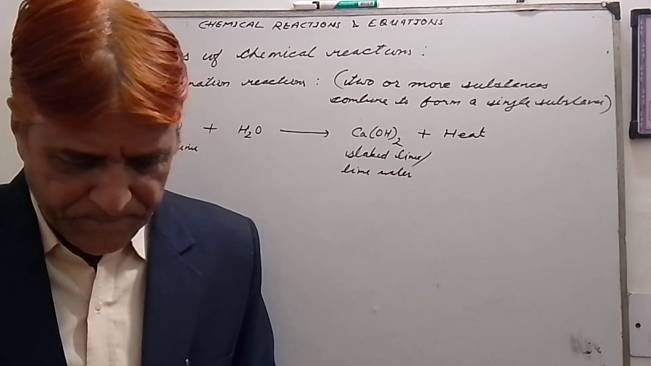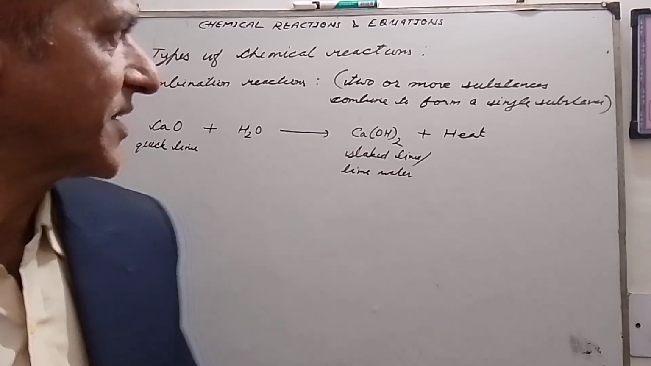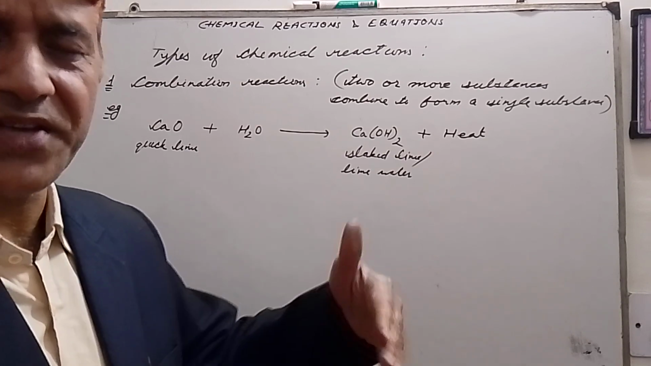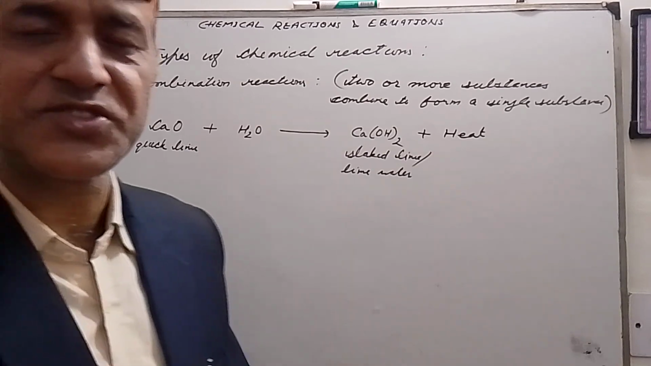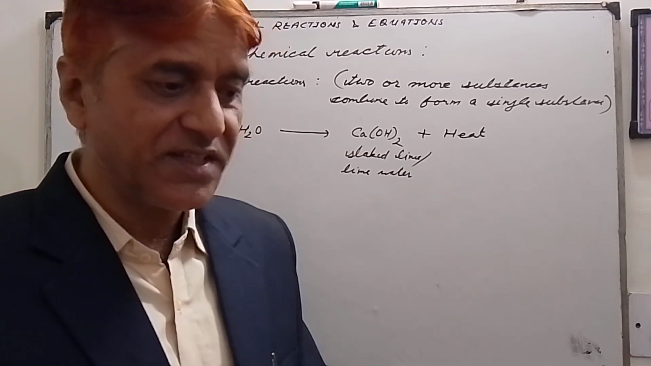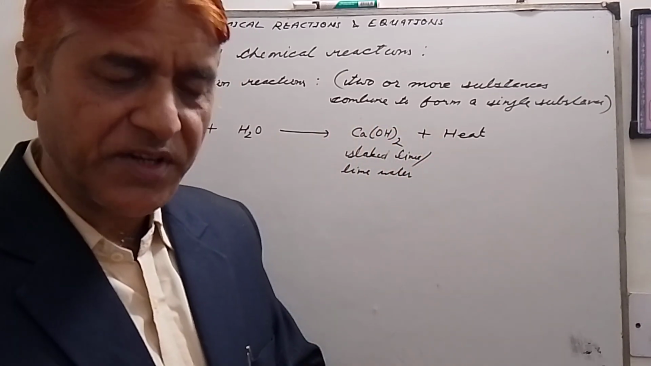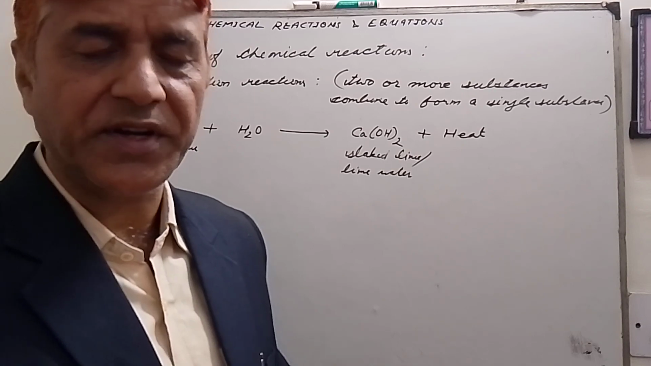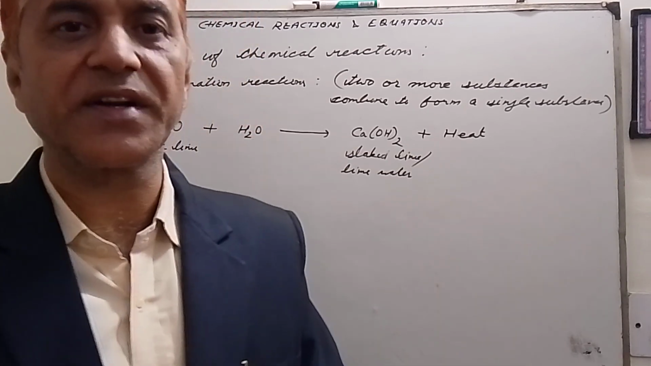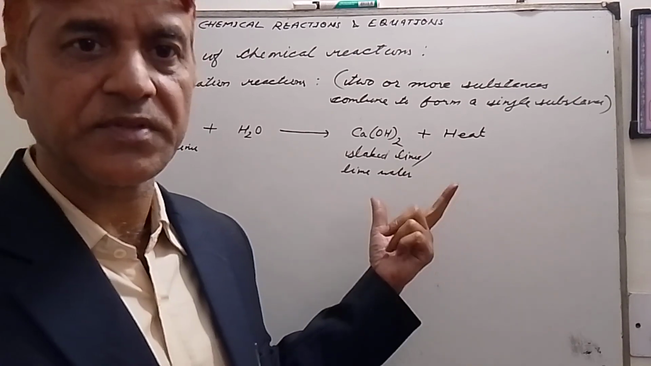So now why is this reaction so important? Because now this is lime water. We use lime water, you know very well, to detect the presence of carbon dioxide gas. We have studied that when carbon dioxide is passed through lime water, then lime water turns milky. So how does this lime water turn milky? What happens at that time? That we are going to study here.